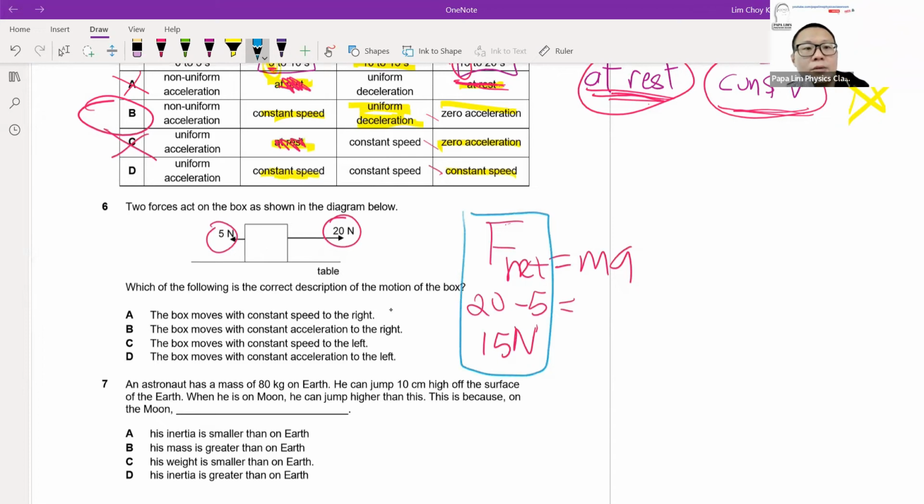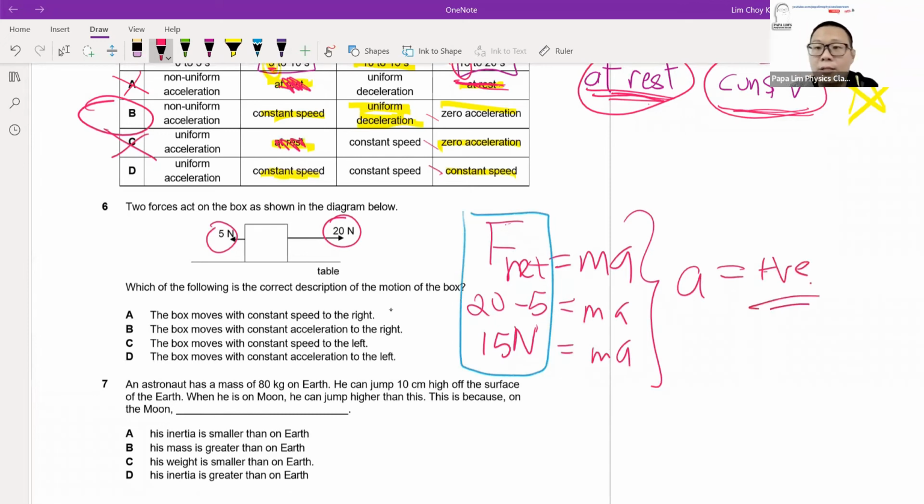Because it's 15 Newton, if you look at the math, the acceleration is definitely a positive number. When A is positive, it only has one meaning: the velocity of the object will definitely increase, or what we call it will definitely have an acceleration if the speed will increase. Maybe at whatever rate, depending on the question, but when we work out that it has a resultant force of 15 Newton, the first inference I can definitely make